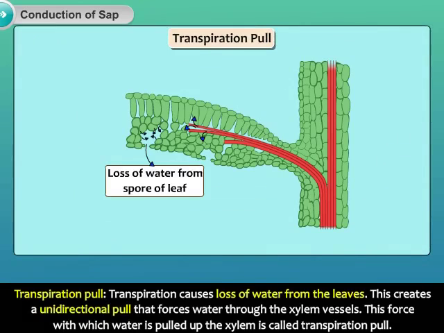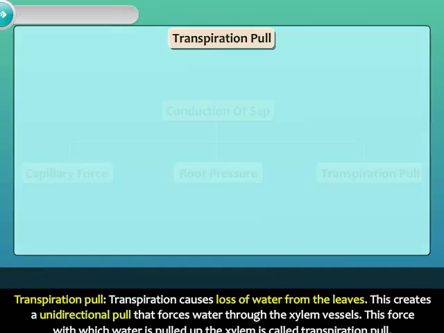Transpiration pull. Transpiration causes loss of water from the leaves. This creates a unidirectional pull that forces water through the xylem vessels. This force with which water is pulled up the xylem is called transpiration pull.